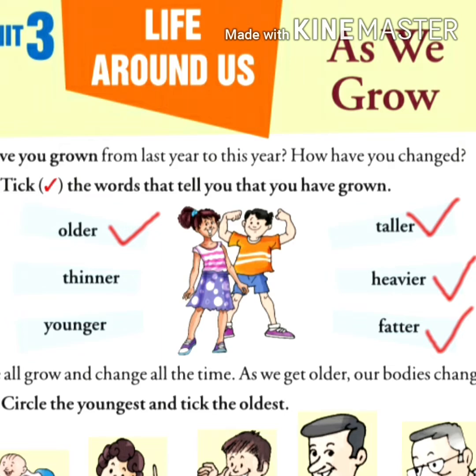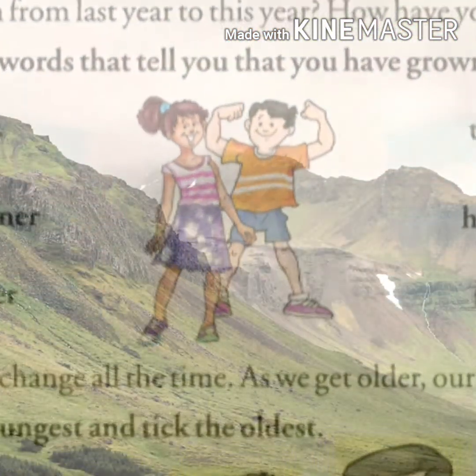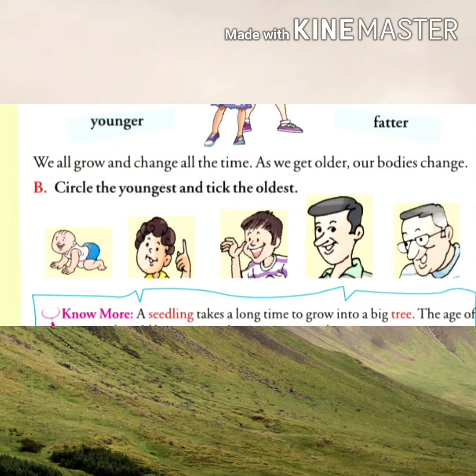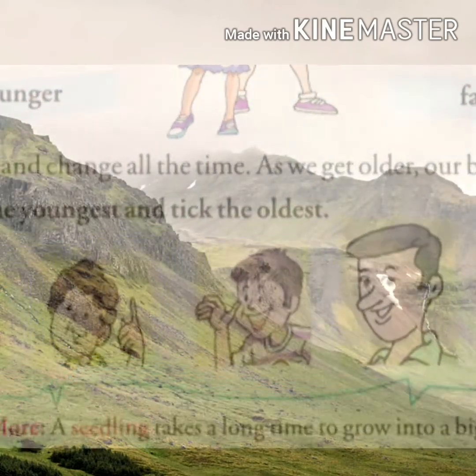Now children, you can take two photos of yours, one from last year and one from this year, and see how much you have changed throughout the year. Now come to B number. Here you can see that 5 pictures are given and these 5 pictures are the stages of growth in a human being, starting from a baby to an old man. So children, here we are asked to circle the youngest one and tick the oldest one.